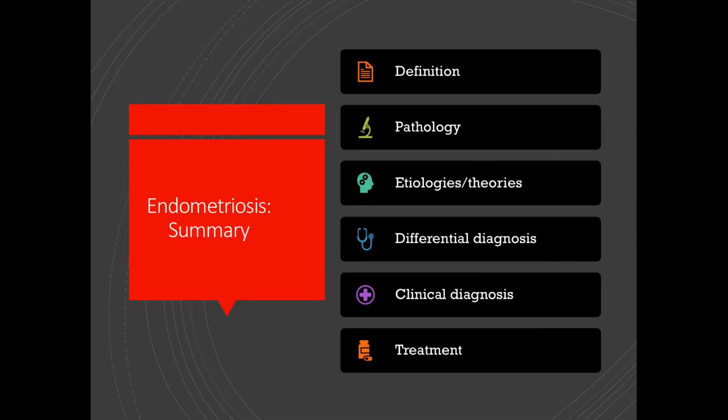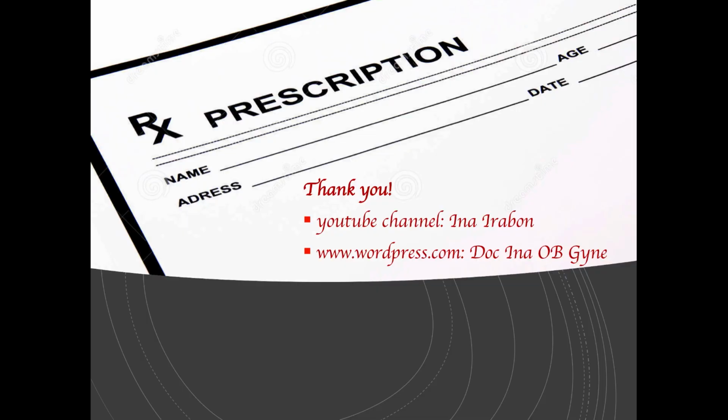So that's it for my lecture. So in summary, we have discussed the definition, the pathology, the etiologies or theories for the development of endometriosis, differential diagnosis of endometriosis, how to clinically diagnose endometriosis, and finally, the surgical and medical treatment of endometriosis.